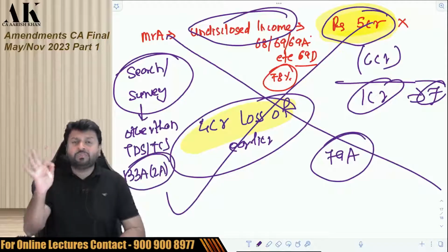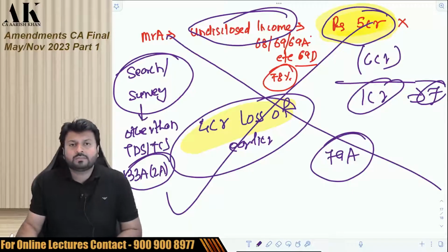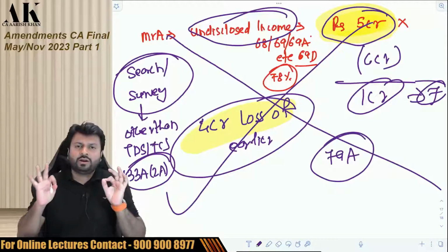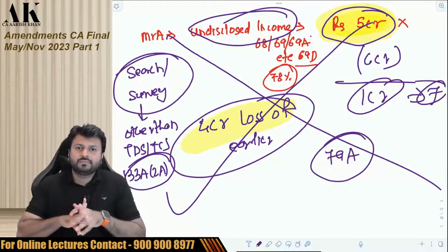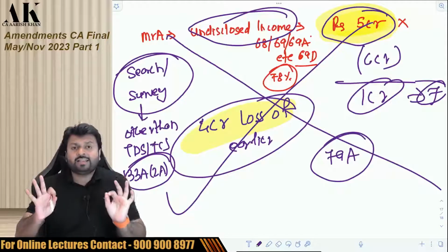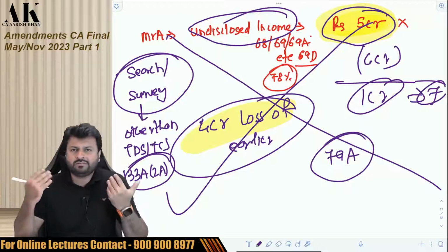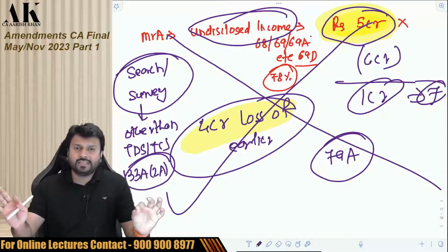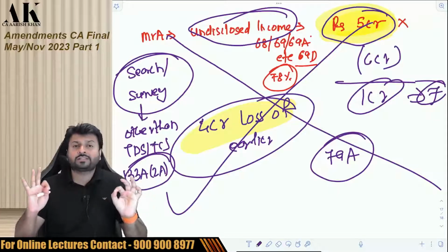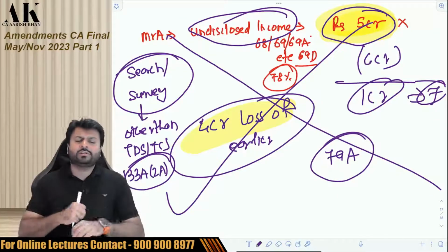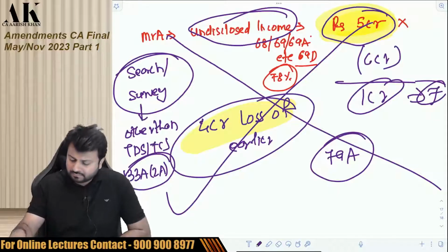You have to learn the provisions in such minute detail. So if you are covered by search, or by survey other than the 133A subsection 2A survey, which is a survey done for the compliance of TDS and TCS, in any other case, if you are caught with undisclosed income, we will not allow you to set off your losses against this income. Just check this.